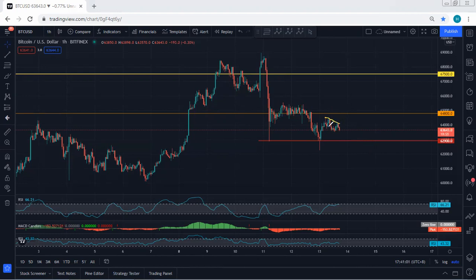And for those traders who want to get the trade from here, as I said, the only option is to put the entry above the top.